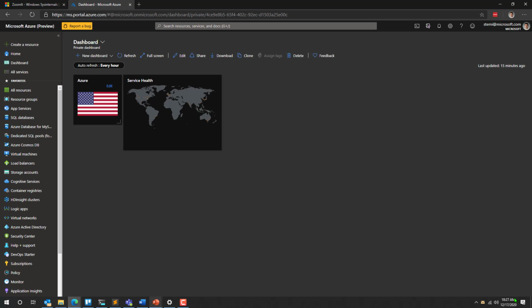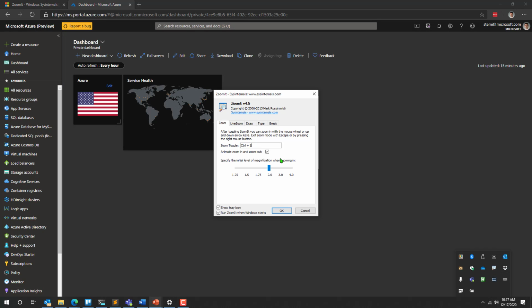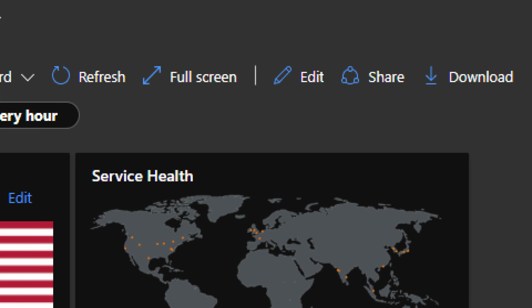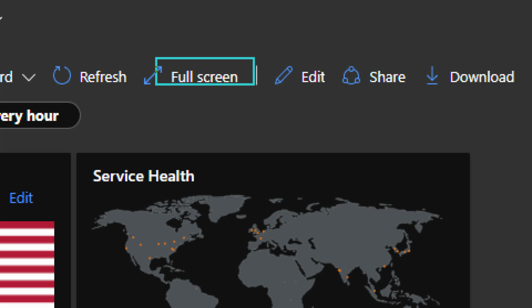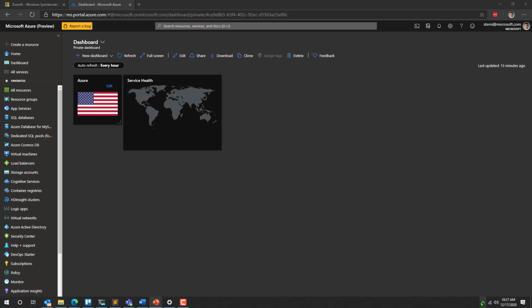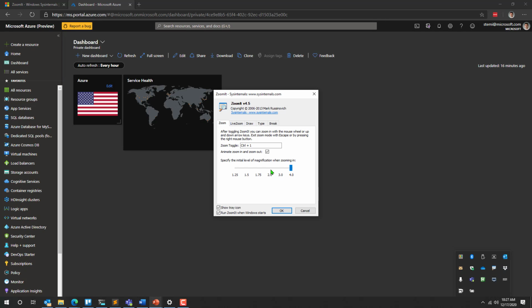Let me show you what I mean. Sometimes what happens is people go into my options and say, well, if 2x is good, then 3x and 4x must be even better. So they flip it to 4x and start zooming. If you look at this, the text in full screen actually looks grainy. Even the arrow I just put is a little grainy and it just doesn't look good. It's too much in my opinion. So in terms of visual appeal, you should leave it at the default zoom level of 2.0.